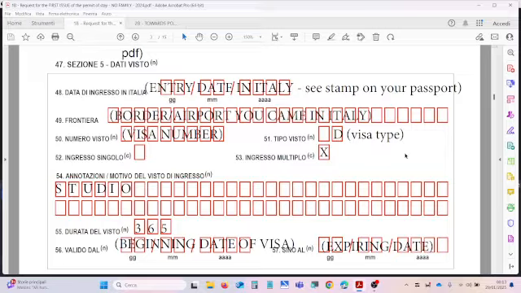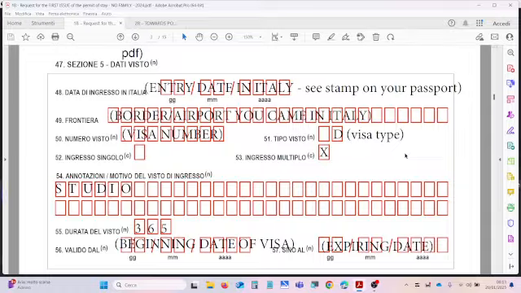A D-type visa is a longer visa, from 91 to 365 days of validity. So you enter the right letter there, checking on your visa. Then fields 52 and 53 are about the modality of your visa. If you received a single entry visa, you have to put an X in field 52. If you received a multi-entry visa, you can put an X in field 53.